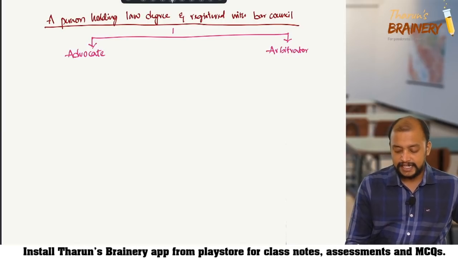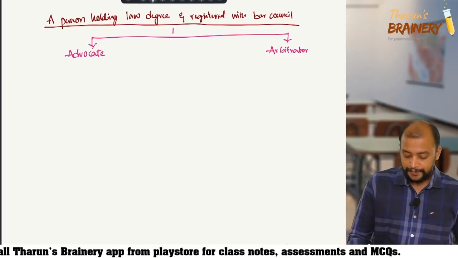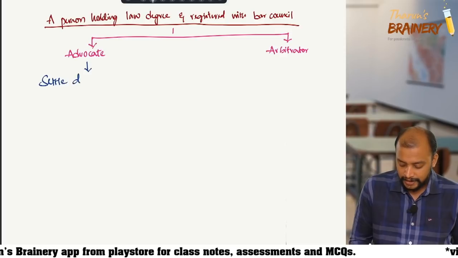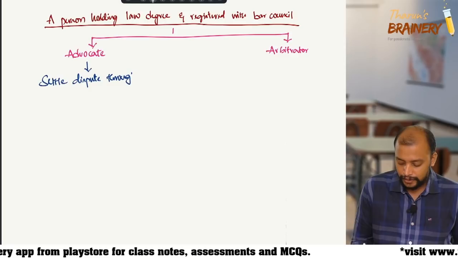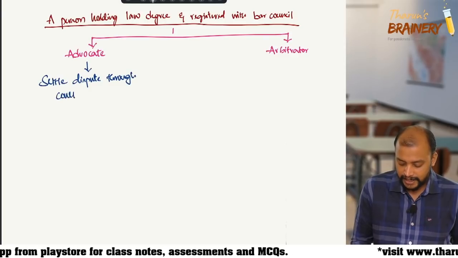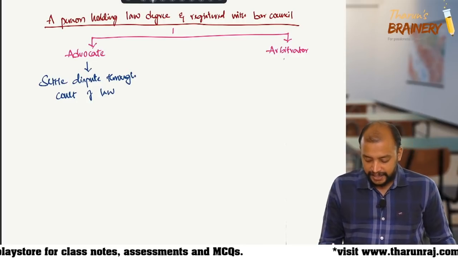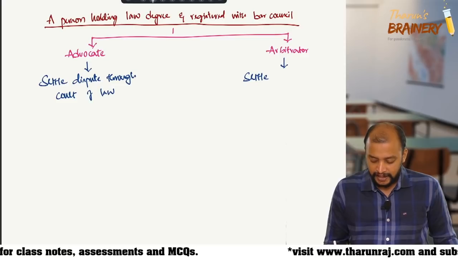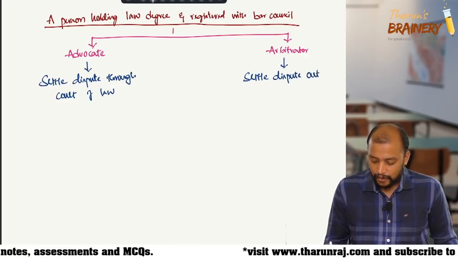If they practice as an advocate, they settle disputes through the court of law. That is an advocate. And if they practice as an arbitrator, then they can settle disputes out of the court.